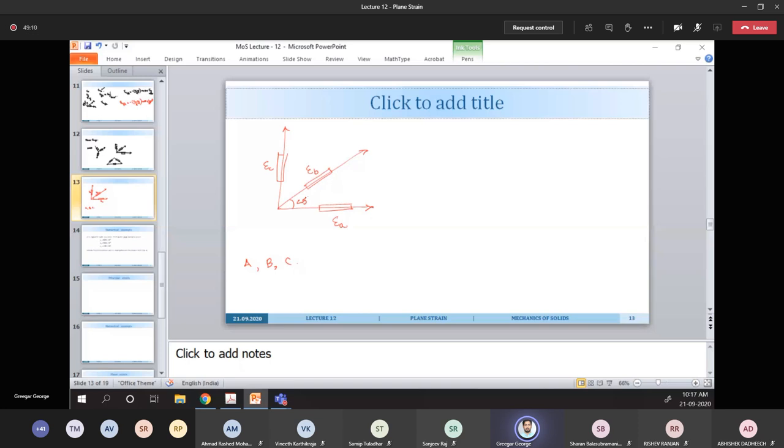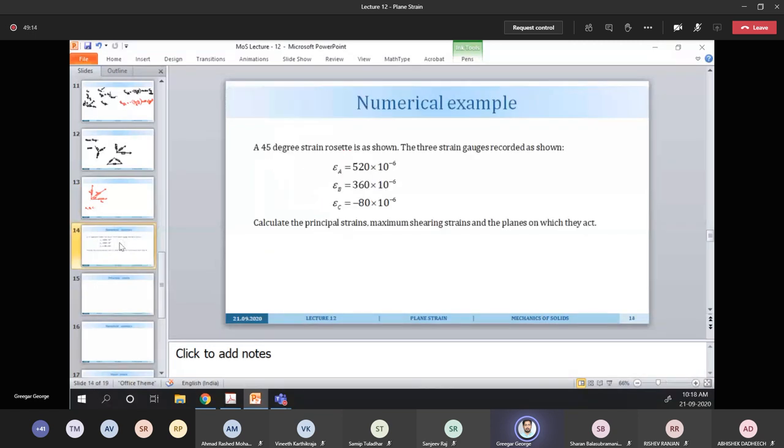Suppose you have a problem like this. This is the 45 degree arrangement, called a strain rosette.